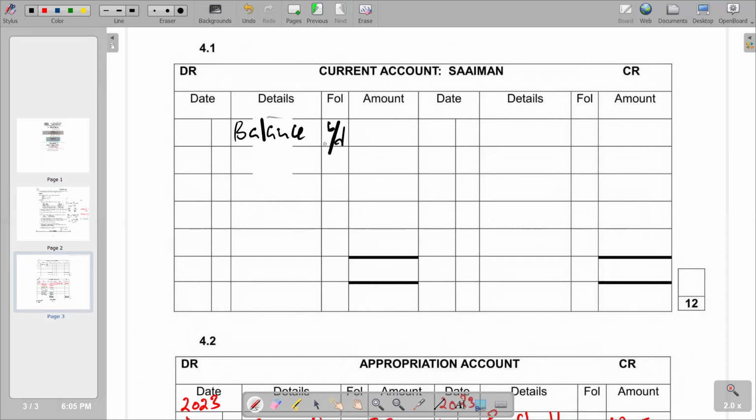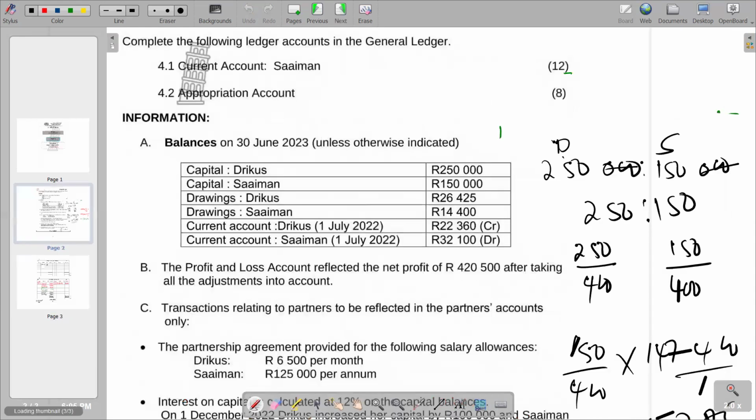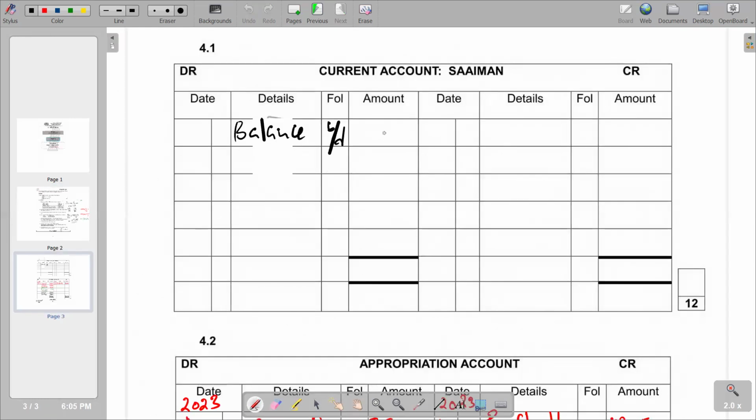Balance BG. And the amount that we are having is 32,100. So we are saying 32,100. So from there, we are supposed also to put our date there, where we are saying it's 2022 June 1. That's where we are going to have this balance. So we are saying 2022 June 1.